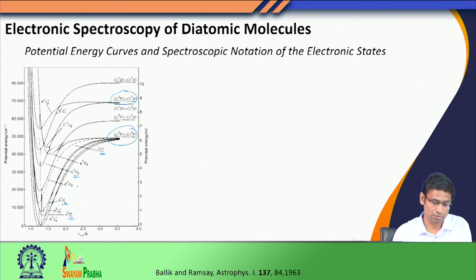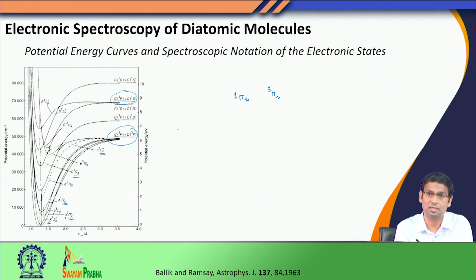The other thing you would notice here, which concerns the spectroscopic notation of these electronic states, is that we understood singlet pi u or triplet pi u, but you can see there are some X, a, b, all these notations. What are they? There is a convention.